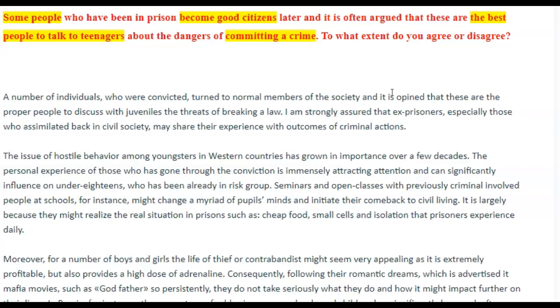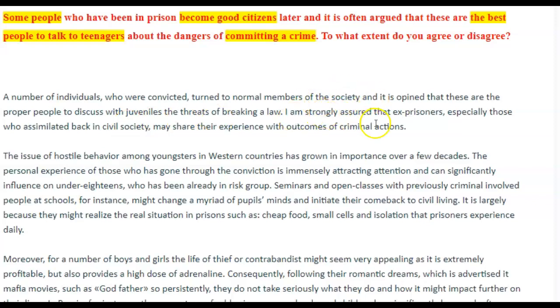So let's try this one more time. Some individuals who were once convicted have become normal members of the society, and it is believed that these are the best or the most appropriate, we'll talk about that in a minute, people to discuss the threats of breaking a law with juveniles, okay? You have to discuss something with somebody. That's why I said there was grammar and vocabulary here.